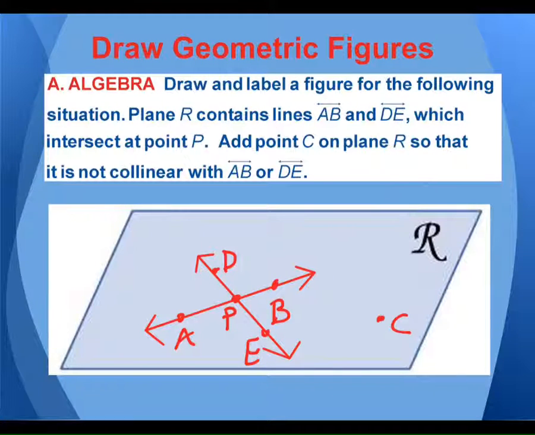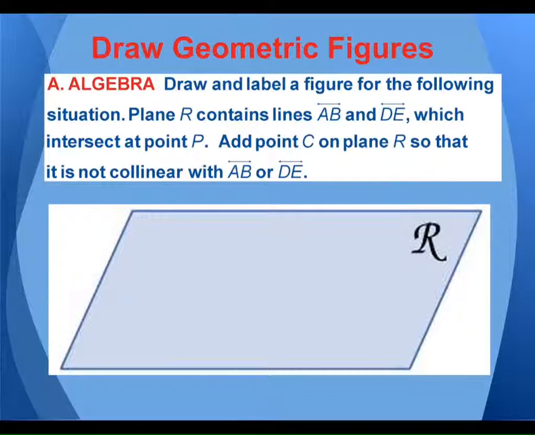That makes sense? So that's just drawing out the figure if it gives you a situation. Lines always have arrows on the end. Intersection point, not collinear, plane R. Okay. I know this stuff's kind of dry, but this is how we name stuff to start with.